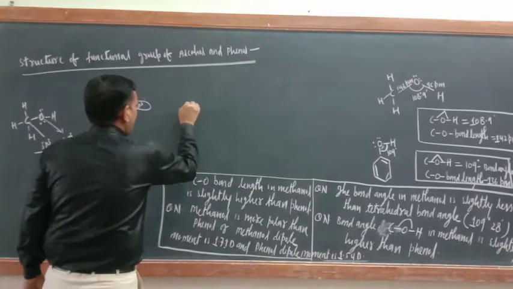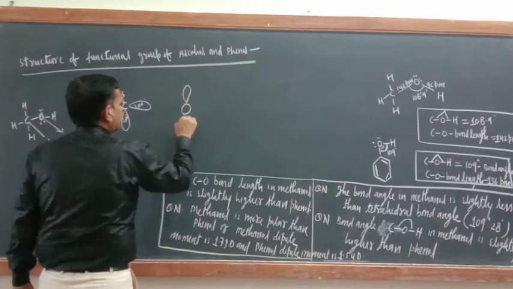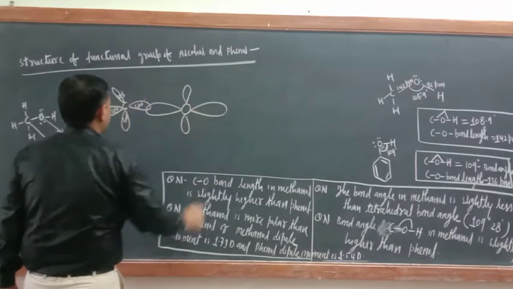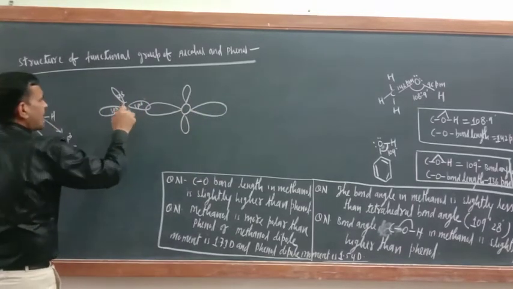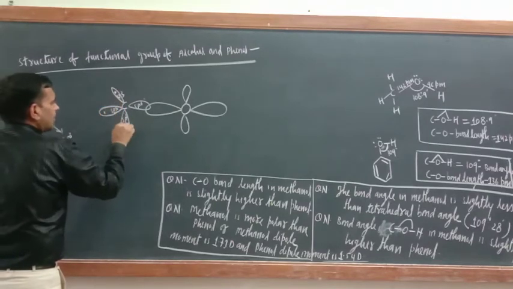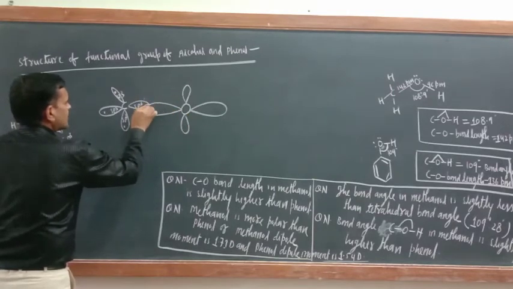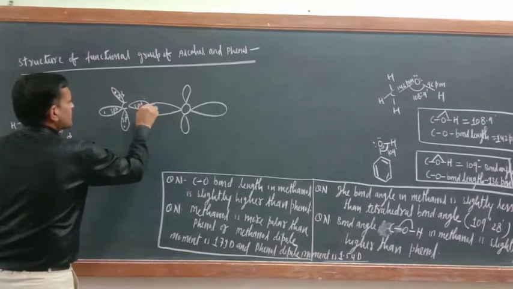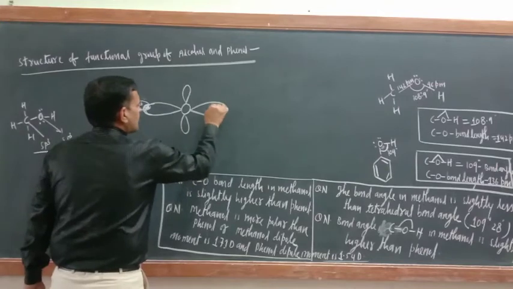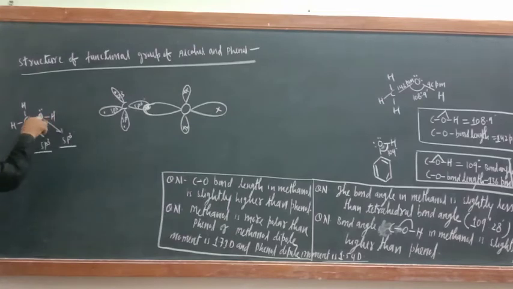What about the oxygen of alcohol? This is also sp3 hybridized only. So 1, 2, another one I am making this side, another one here. Now the sp3 hybridized carbon atom of methanol has one electron, and here also one electron of oxygen. Make this one a little bit bigger. So one electron of carbon and one electron of oxygen. Here also one electron is there, but here what is there? Two electrons.